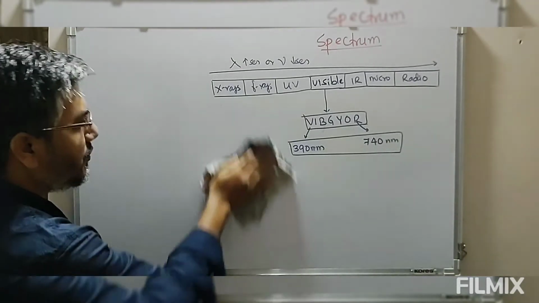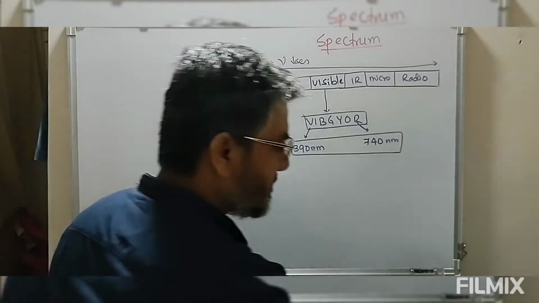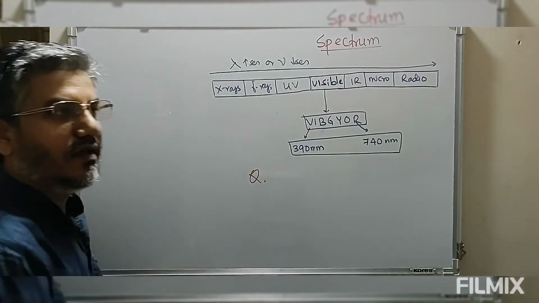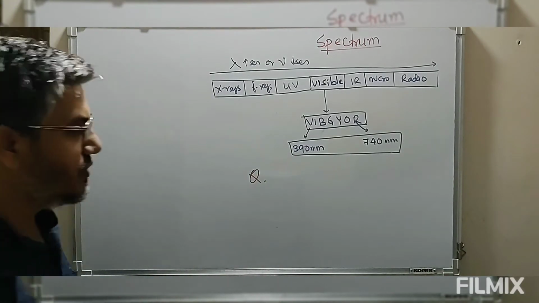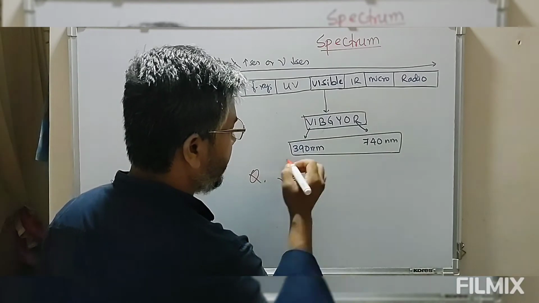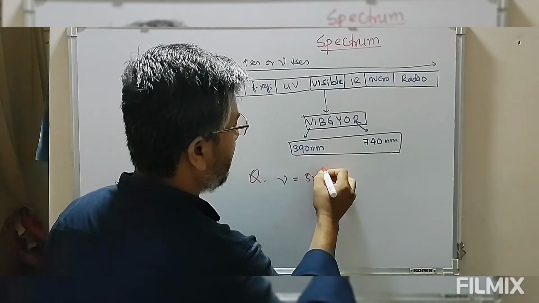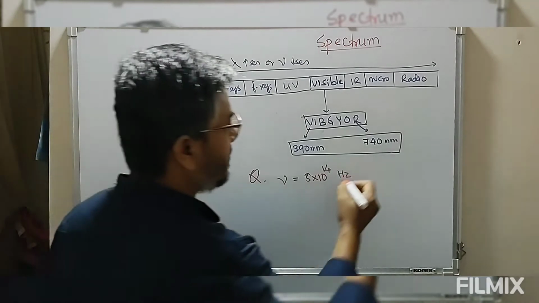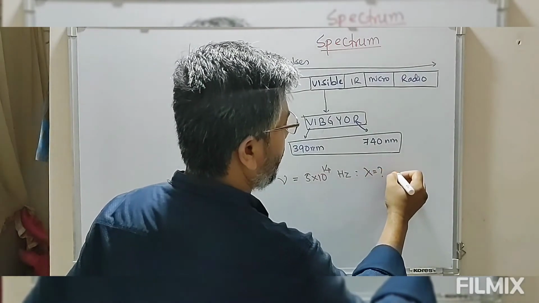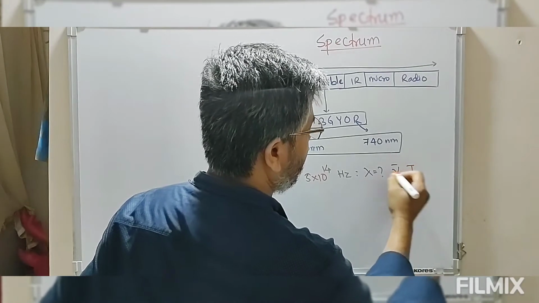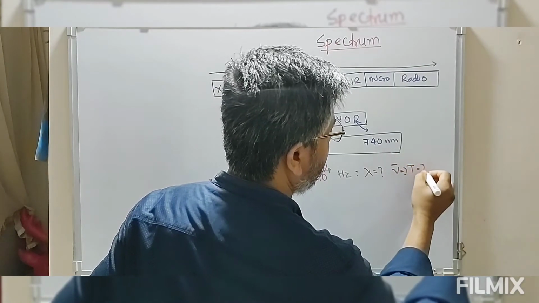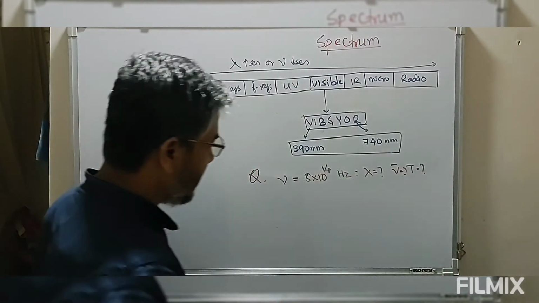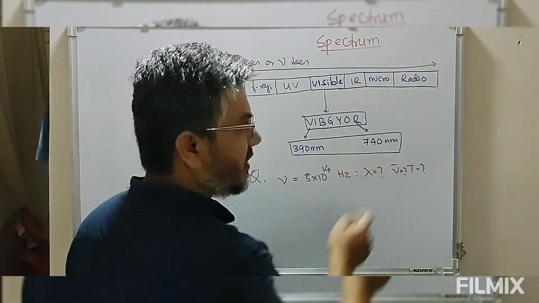Now let me give you some important numericals based on electromagnetic radiation. Suppose we have a question here. The frequency of an electromagnetic radiation is given as 5 into 10 to the power 14 hertz. We have to find the wavelength, the wave number, and the time period of this electromagnetic radiation. We are given the frequency, and we have to find the wavelength, wave number, and time period.